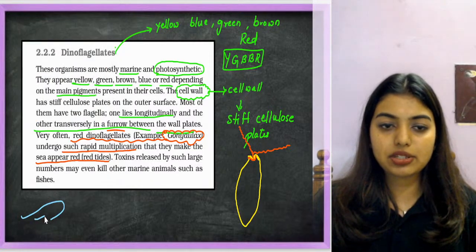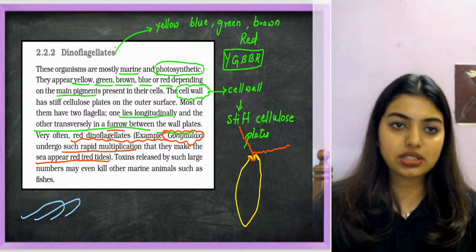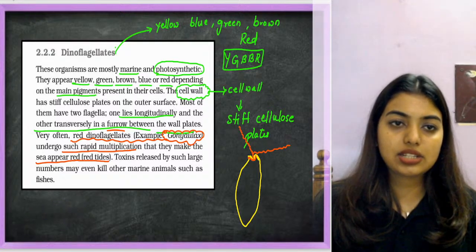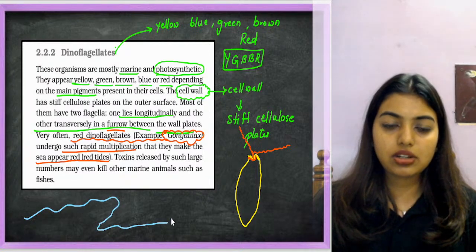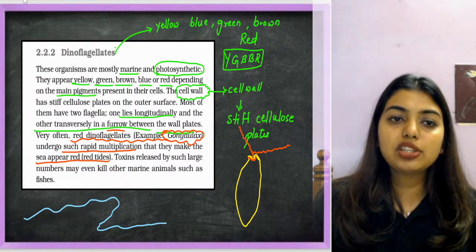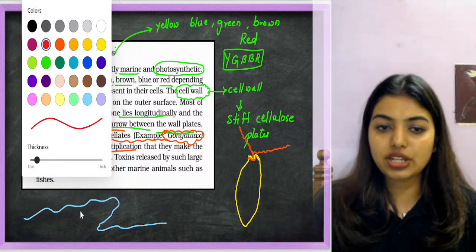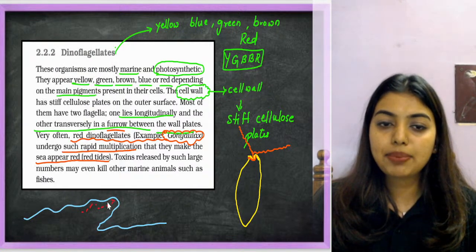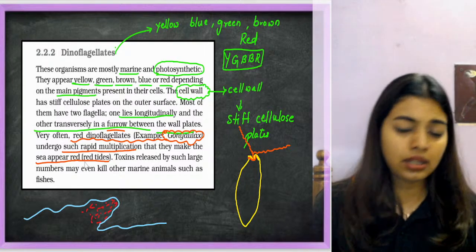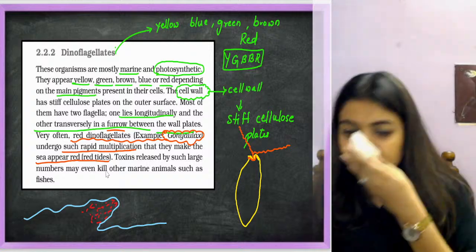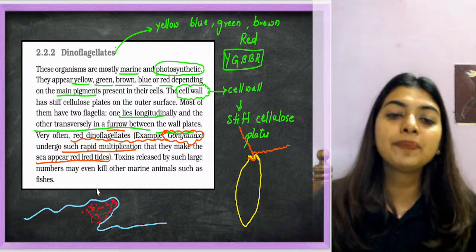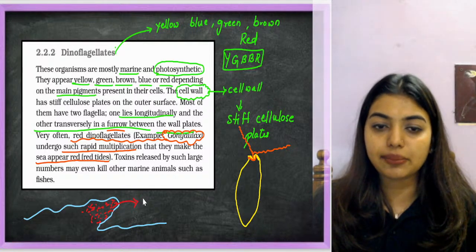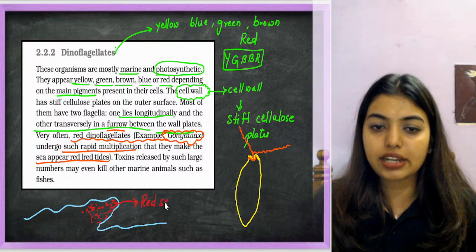I'll try my level best to draw it. Oh no, this doesn't look anything like a sea. Okay, let's just imagine this is the sea, and this is the wave. Now what is going to happen? This Gonyaulax is a red dinoflagellate. It will multiply rapidly, students. That rapid multiplication will make the sea look like a red sea.